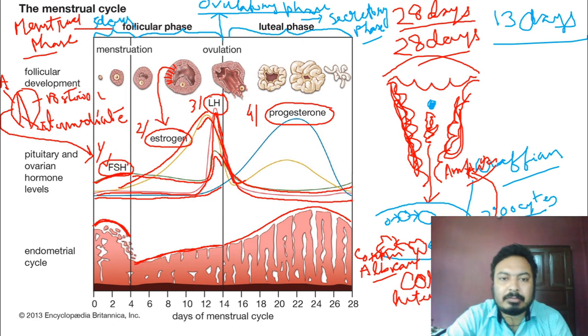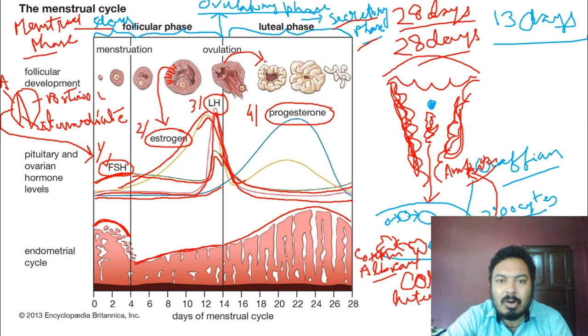Okay, then after ovulation, what happens now? So after ovulation, I already said the Graafian follicle is converted into the corpus luteum. Okay, and the phase is known as Luteal Phase or Secretory Phase, the same thing. So in this phase, after ovulation,